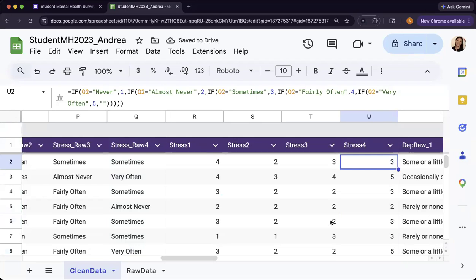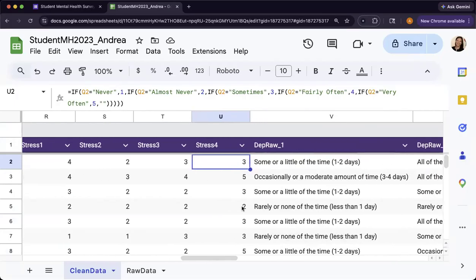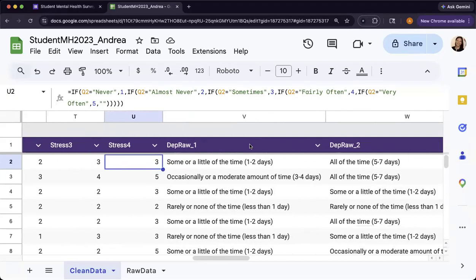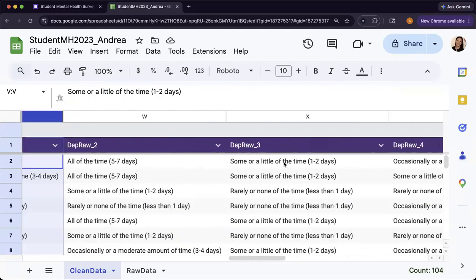I'm going to have you create the total scores in Jamovi, so don't worry about that here unless you want to. You could just do a sum, but I'll just have you do it in Jamovi so you can see how it works there. Now, the next video, you do the same thing for this depression scoring or whatever your second variable is if you have another one that's Likert-type scale.